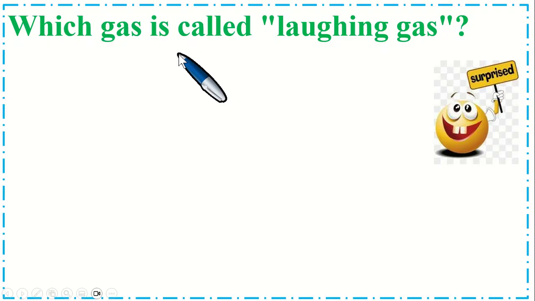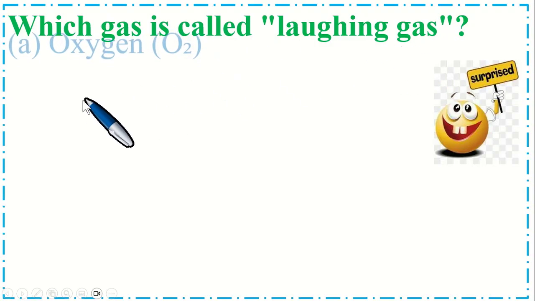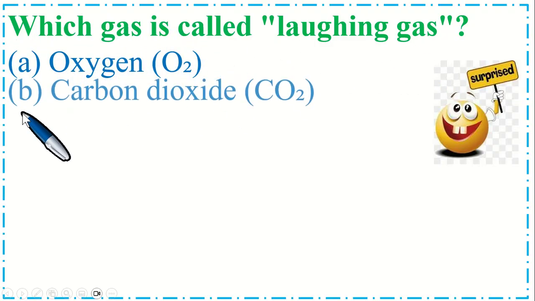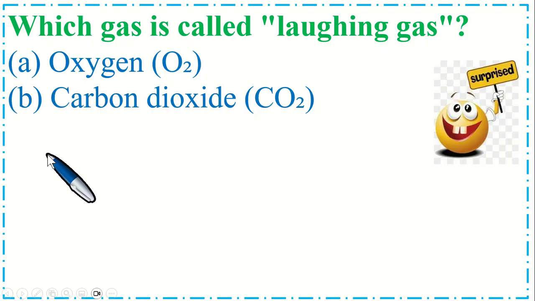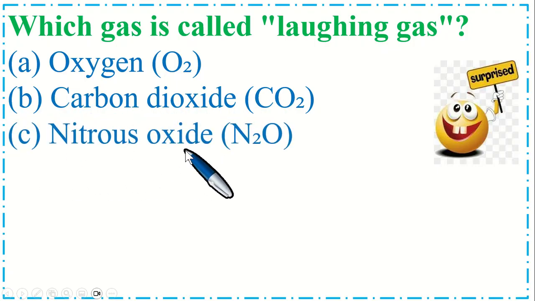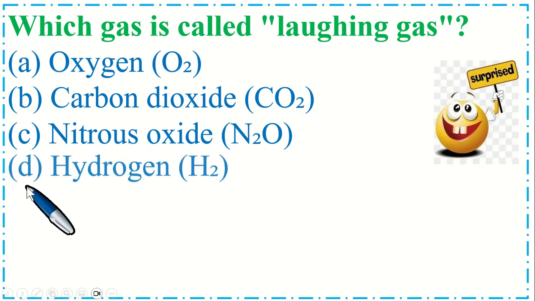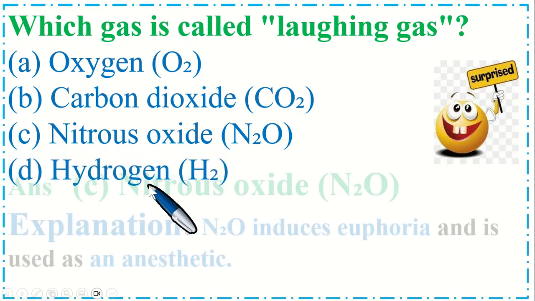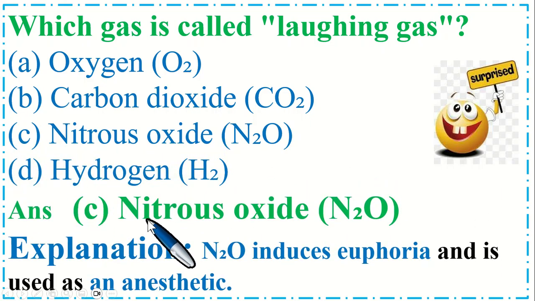Which gas is called laughing gas? Option A, oxygen. B, carbon dioxide. Option C, nitrous oxide. And option D, hydrogen. So the correct option is C, nitrous oxide. Nitrous oxide induces euphoria. Basically, it is used as anesthetic.